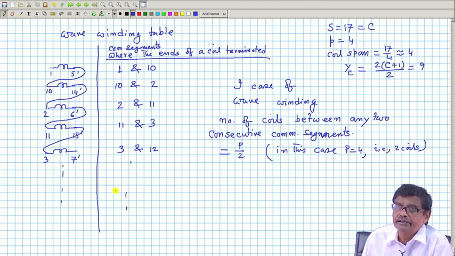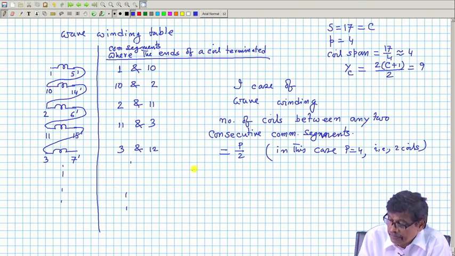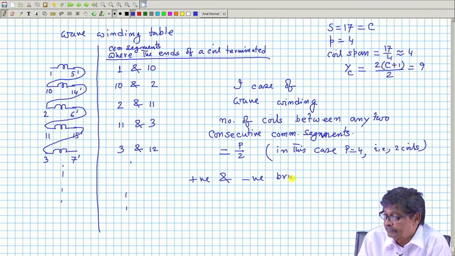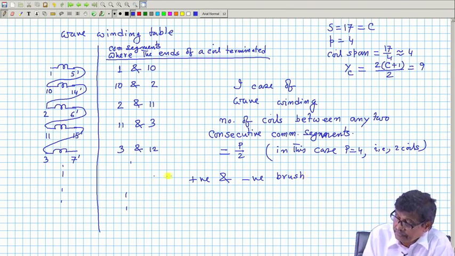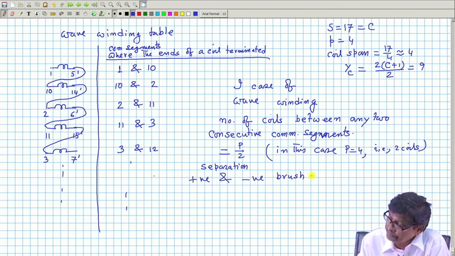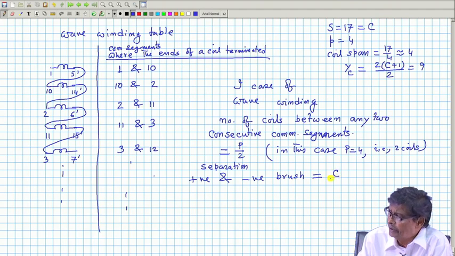But one thing is certain, the separation between positive and negative brush will be C by P.